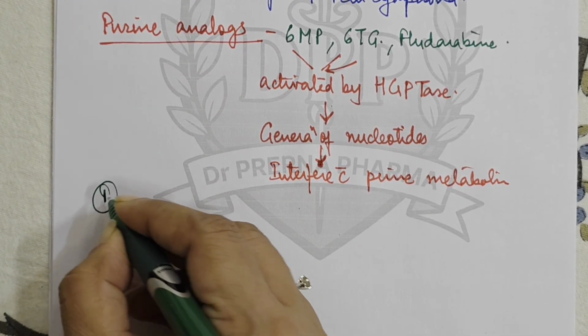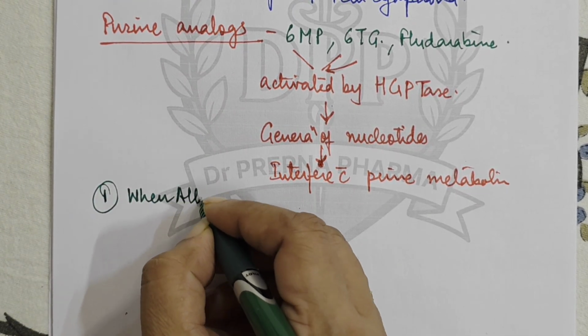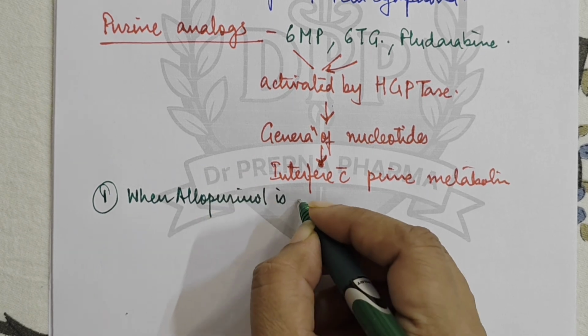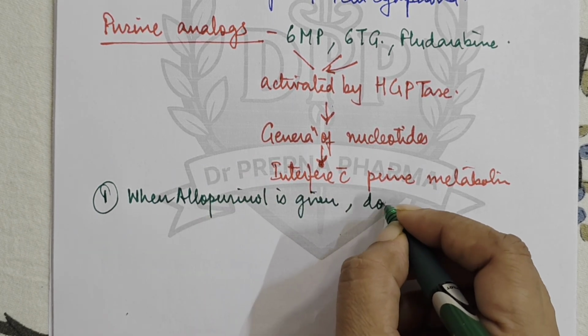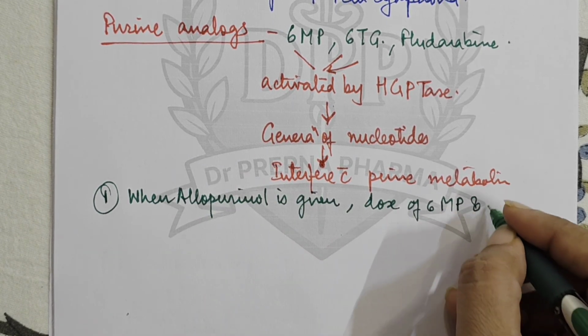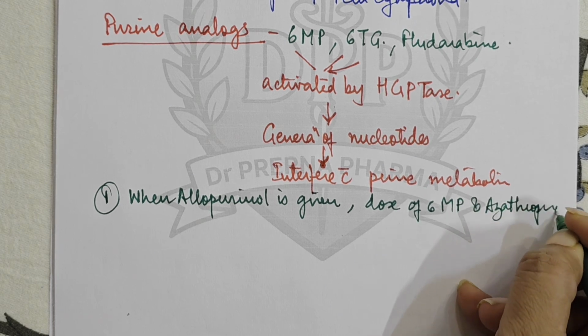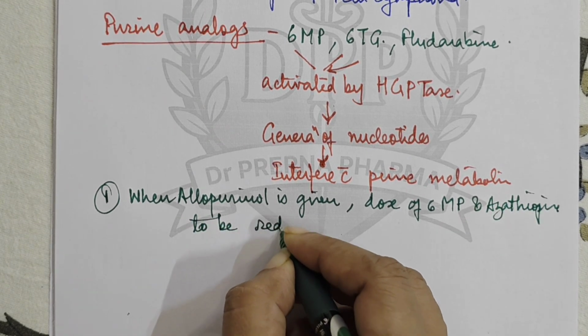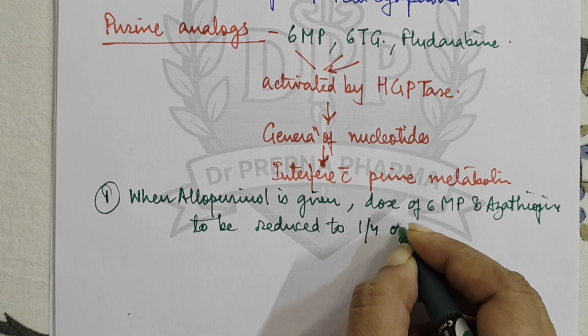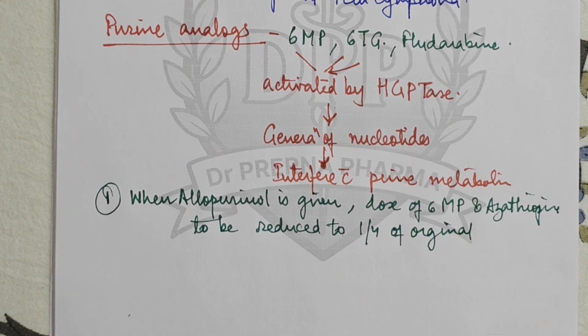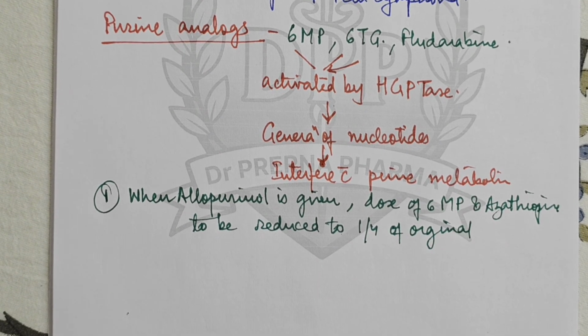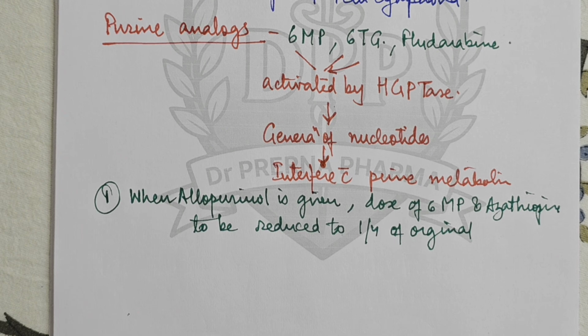Let us see their properties one by one. Now, when we studied gout, you remember, when allopurinol is given, the dose of 6-mercaptopurine and azathioprine is to be reduced to 1/4 of the original dose. So this is important: when you give them with allopurinol, which is a xanthine oxidase inhibitor, you reduce the dose of 6-mercaptopurine.